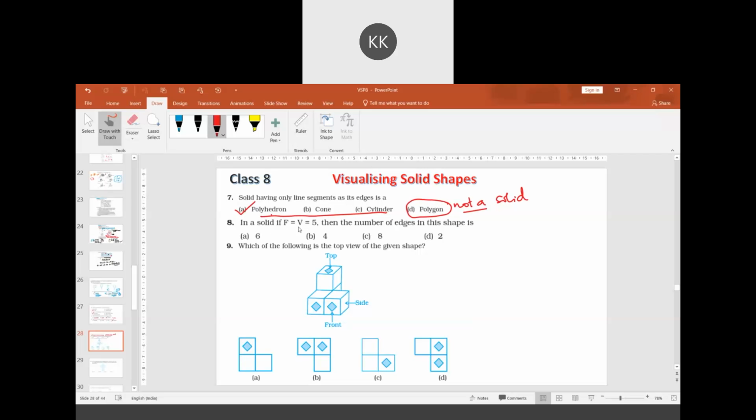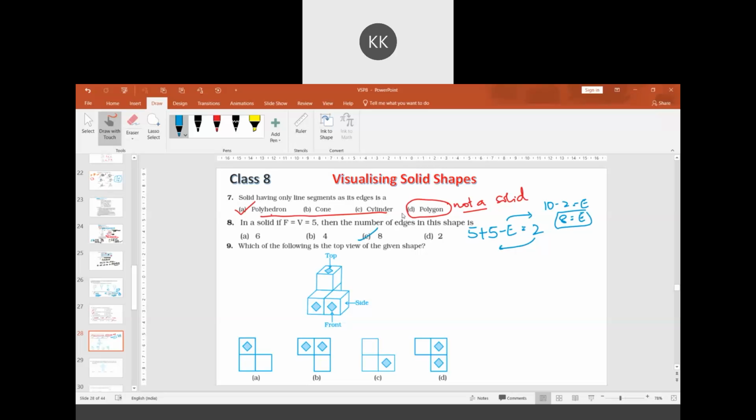Question 8: in a solid, if V is equal to F is equal to 5, the number of edges is? Using the formula F plus V minus E is equal to 2, 10 minus E is equal to 2. So E should be transposed this side, 2 that side. So 10 minus 2 will become equal to E. So 8 will be equal to E. The number of edges is 8.